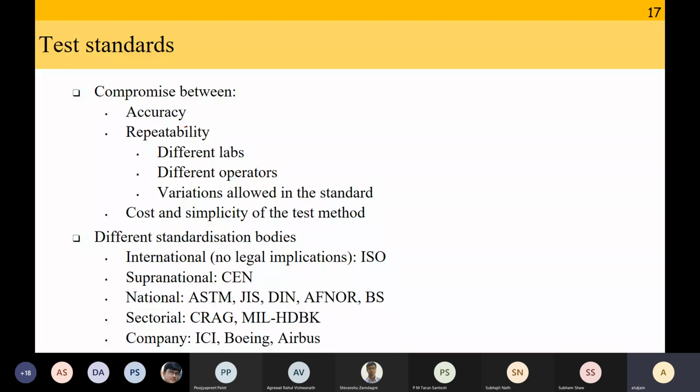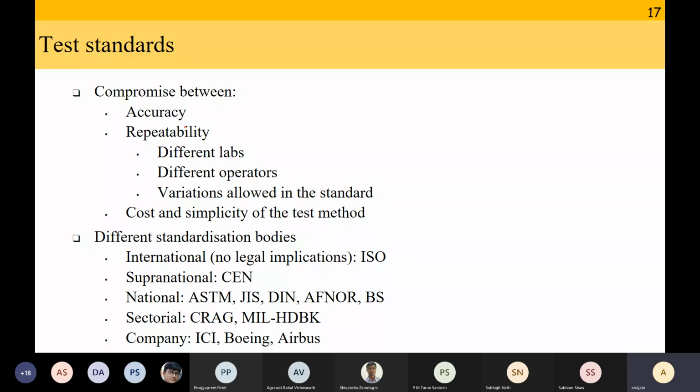Several years ago, when I was a postdoc, I was working with a Japanese company that had designed a new type of composite material, and part of my job was to test it and then to certify that it is better than the others, which we did. But we used the Airbus standard, and in the US, Boeing exists. So when we showed the test results to Boeing, they refused to trust them. They said, we have no trust in Airbus. If you want us to take your material seriously or to use your material, these are the test standards. Repeat the test with my test standard.